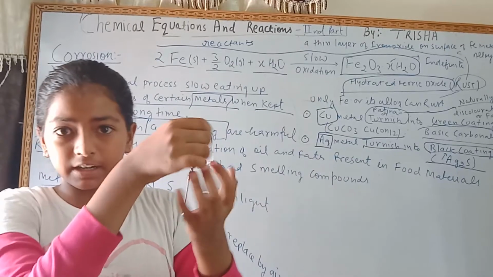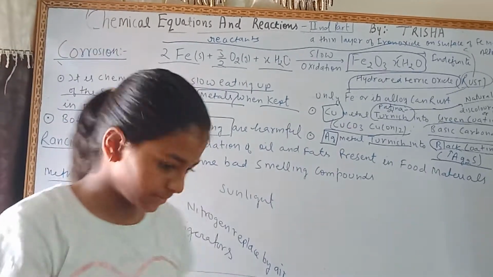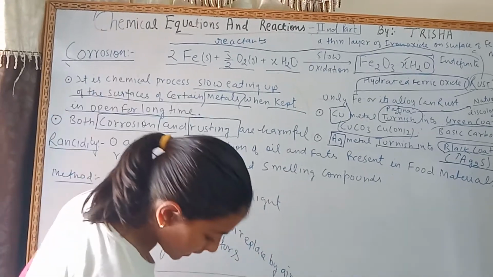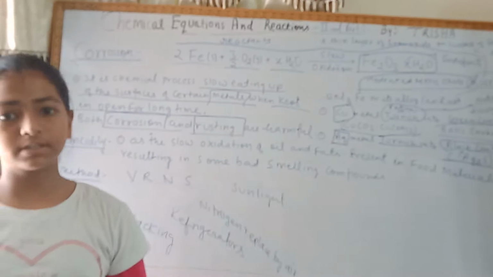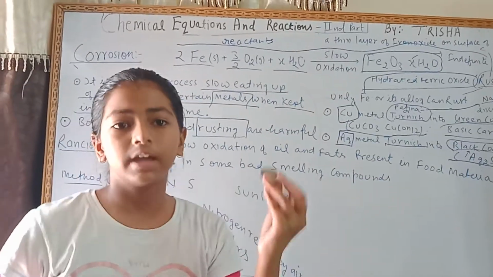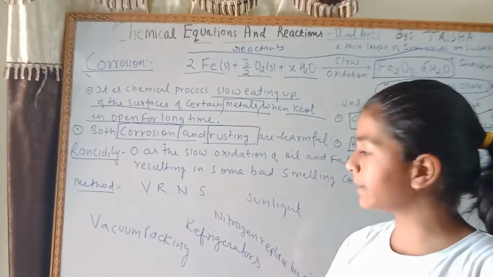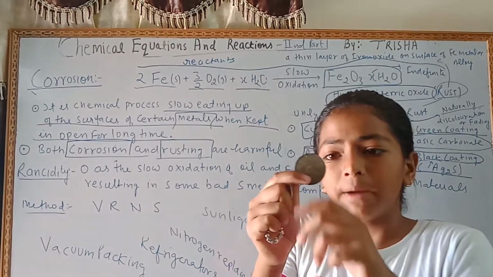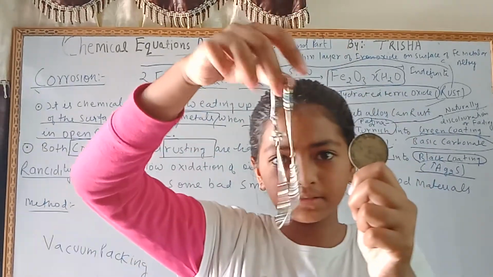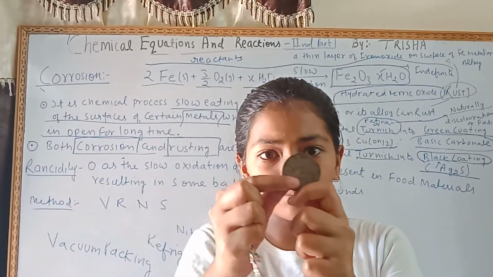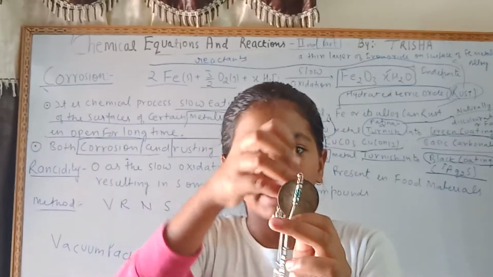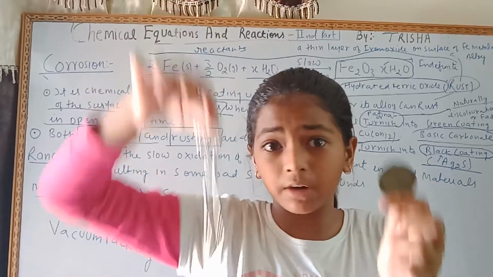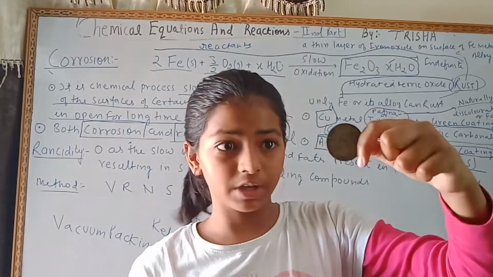Earlier, the color of silver was white. Now this is a silver coin. I kept it open for a long time. Corrosion has taken place. What was its color earlier? White. And now a black coating has come on it, and you can see the difference. The corrosion has not taken place here, but it has taken place here. So you can see the color changes.